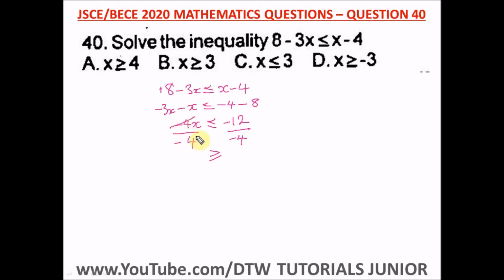So this negative 4 will cancel this negative 4. We're left with an x here. Then this negative will cancel out this negative. And here we have 12 divided by 4, and that will give us 3. So this is our answer: x is greater than or equal to 3. And our right option here is option B.